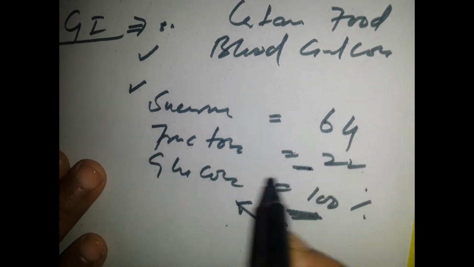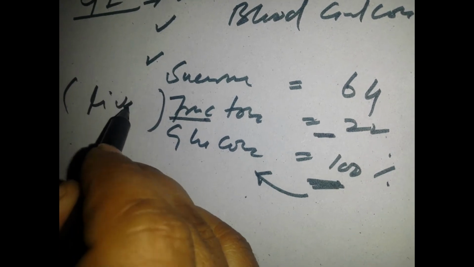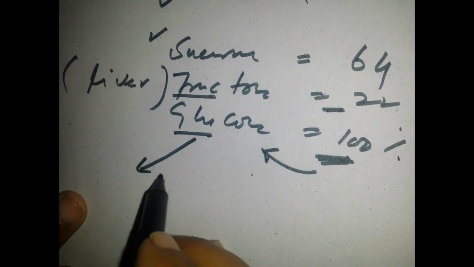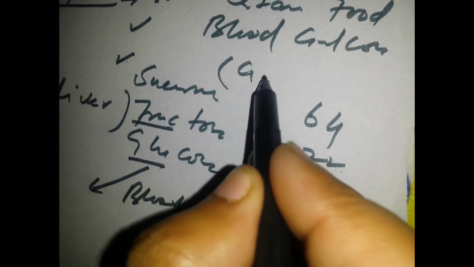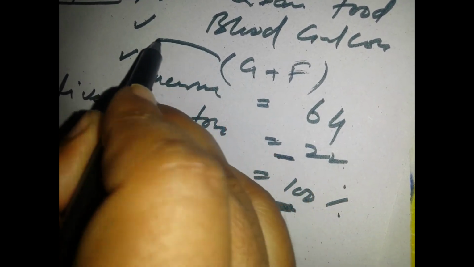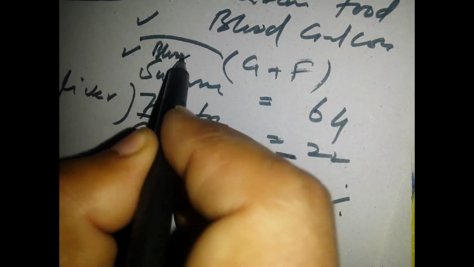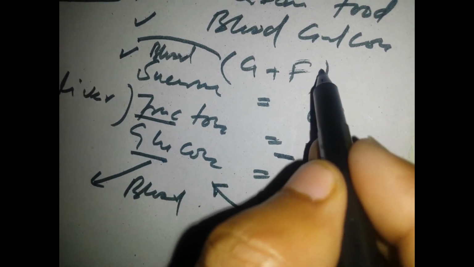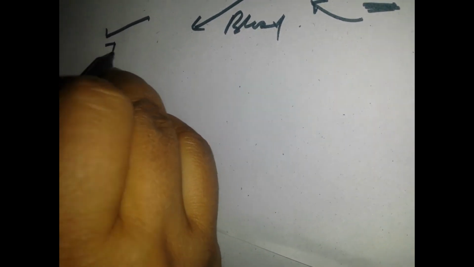Fructose is not easily diffused because it is processed in the liver, while glucose diffuses directly into the blood. In the case of sucrose, which is made from glucose and fructose, the glucose goes to the blood directly, while the fructose is processed in the liver. Wow, this is awesome. For example, why do we recommend protein, fruits and vegetables?